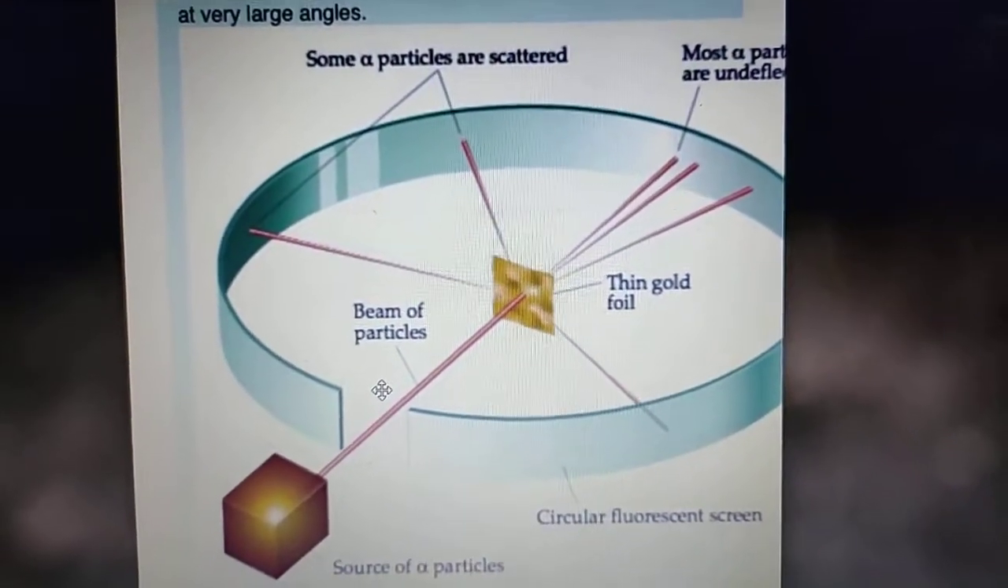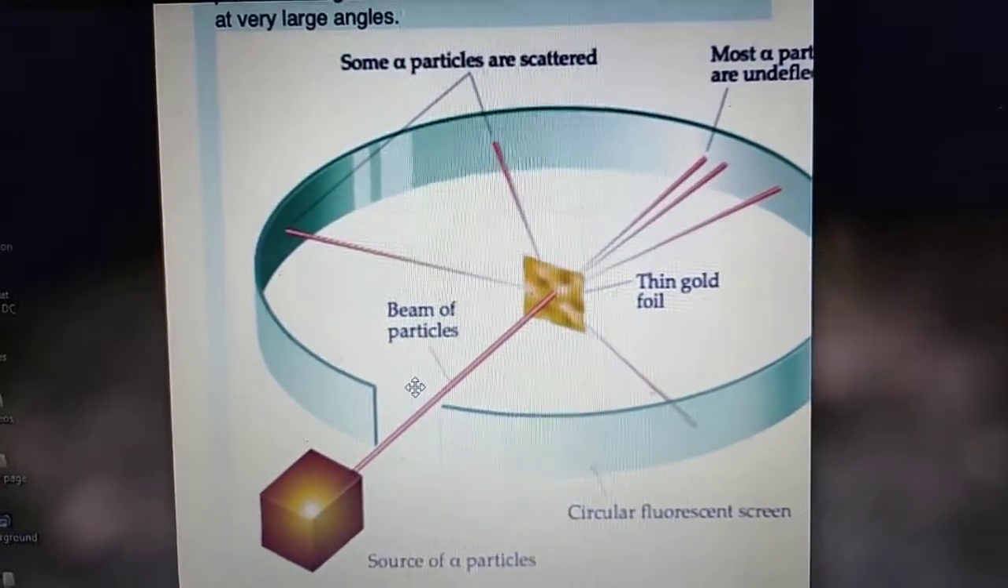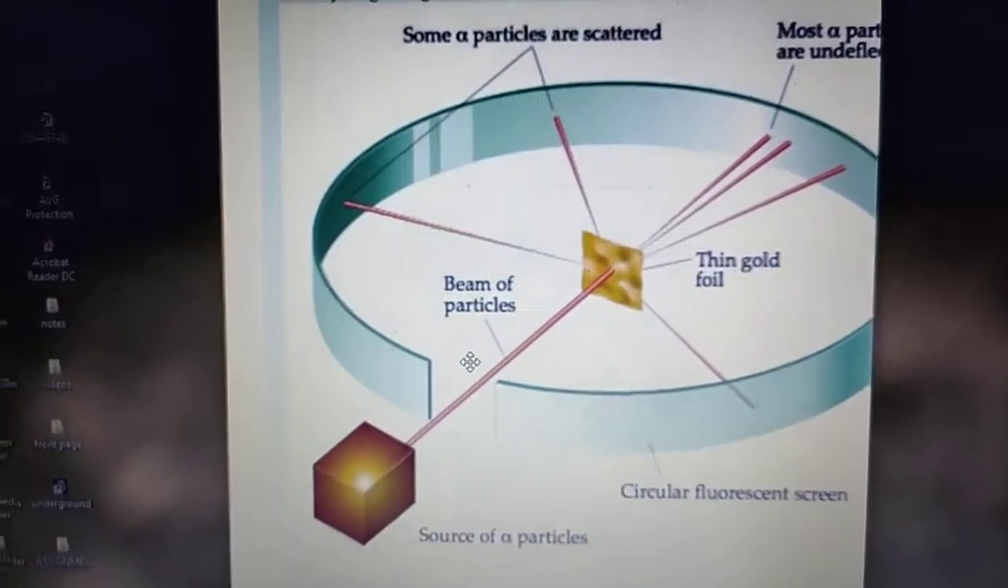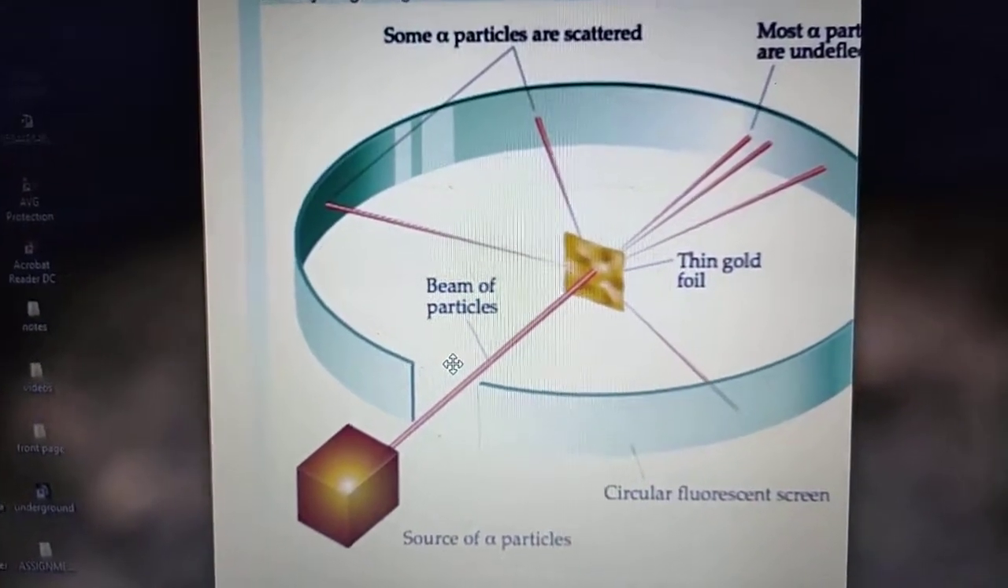Good morning, students. Today we are going to learn about Rutherford's alpha particle scattering experiment.